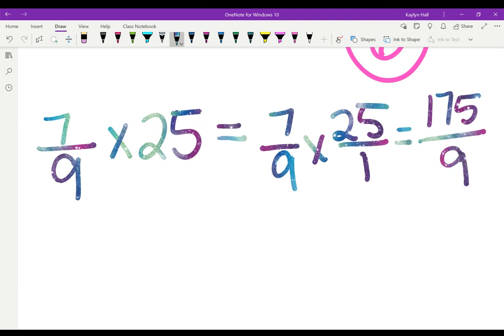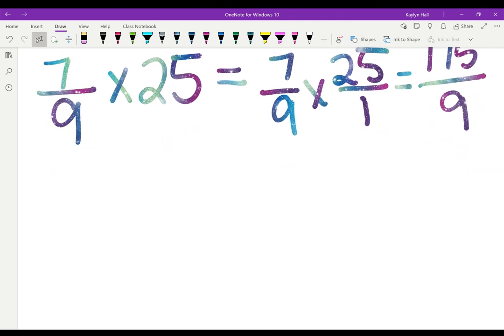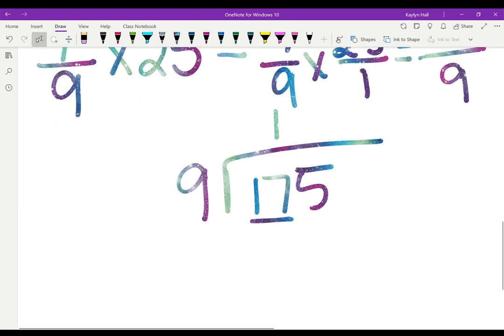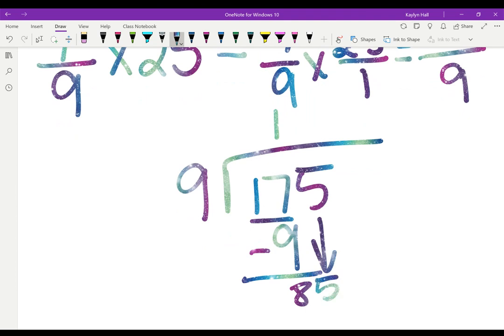Now, I need to divide because that is a terrible improper fraction. It's a big, ugly one that I was talking about that we would get on Friday. So I have 175 and then 9. 9 can't go into 1, but it can go into 17. It goes into 17 one time. 9 times 1 is 9. 17 minus 9 is 8. Then I bring down the 5.